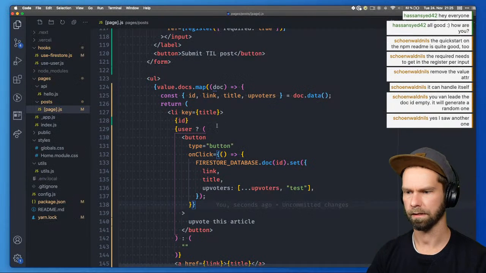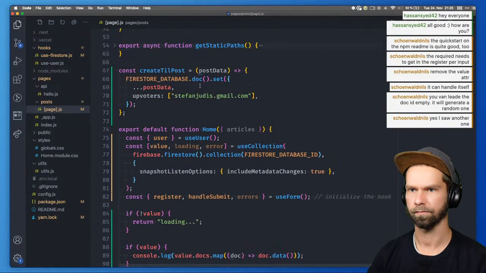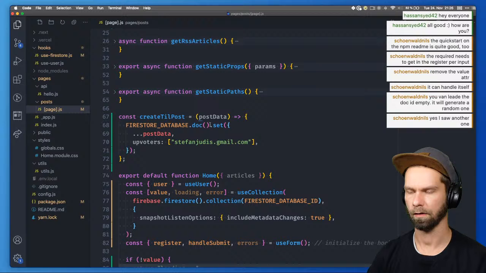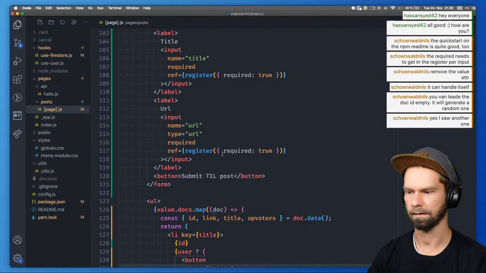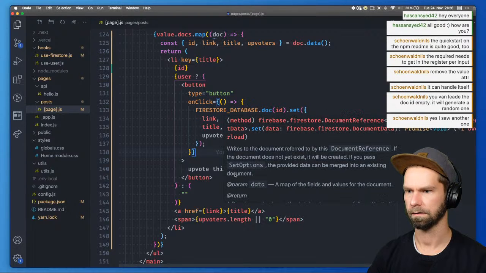No, that still works. So what we did here is for adding stuff, doc, set, doc, ID, set.